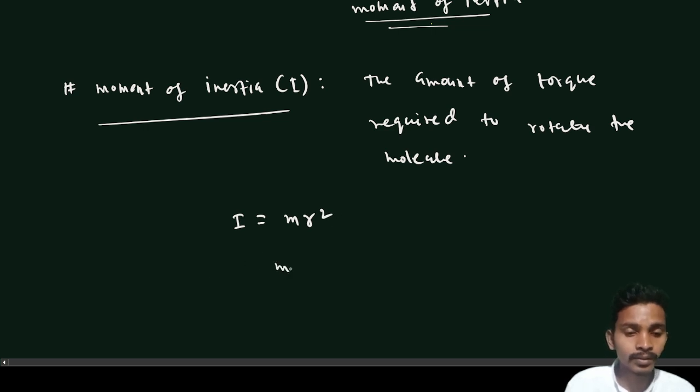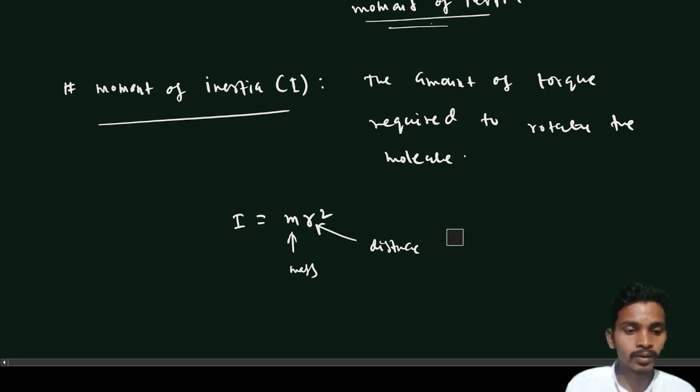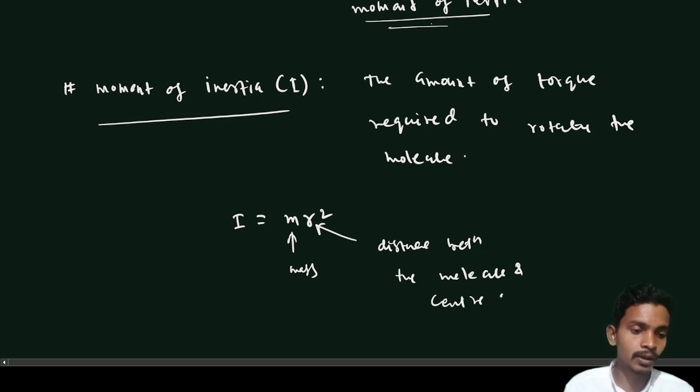So m represents the mass and r represents the distance, I can say, the distance between the molecule and center of gravity.